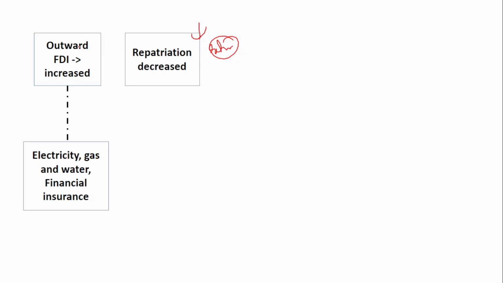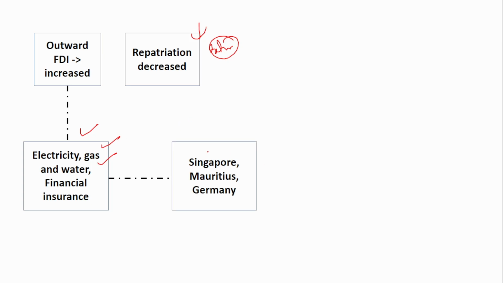In outward FDI, the sectors where Indians have invested were electricity, water, financial, insurance, gas. These were the various sectors in which the money was invested. The destinations, the countries in which most of the money was invested, were Singapore, Mauritius and Germany.